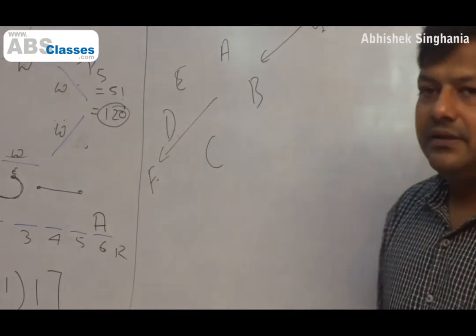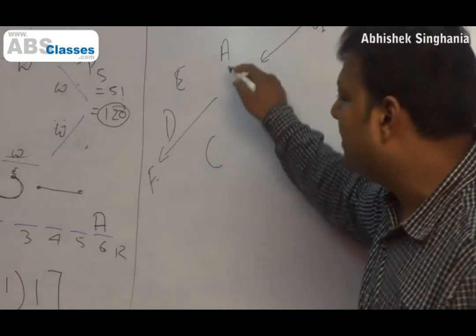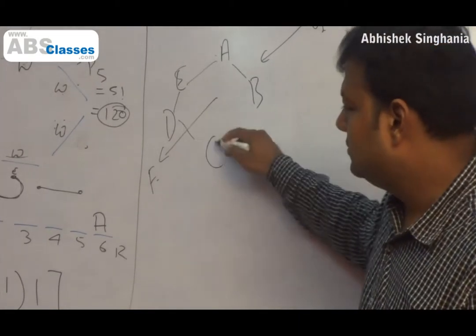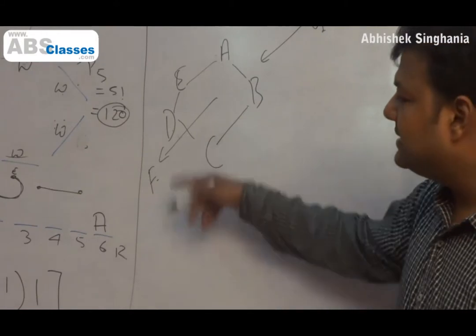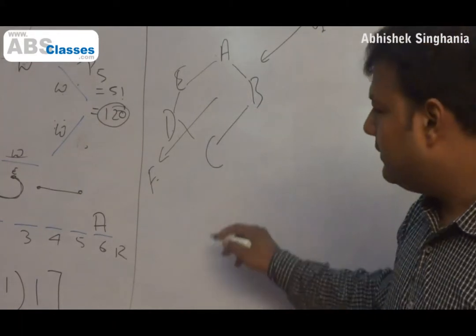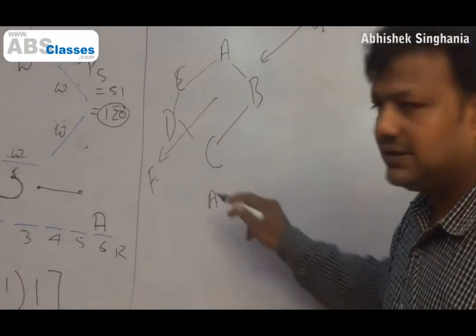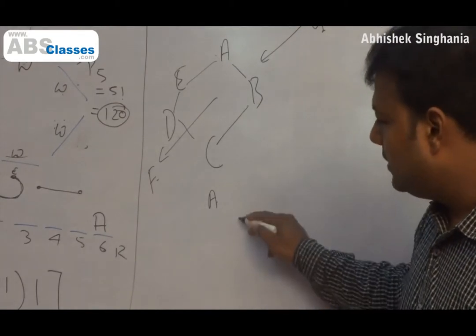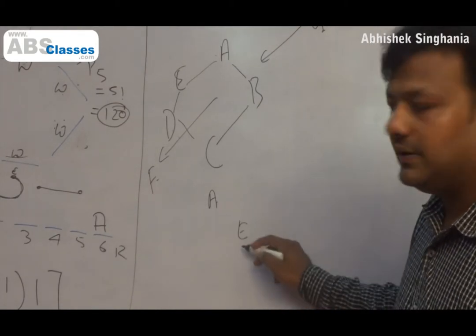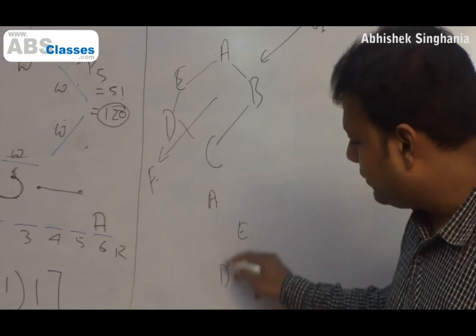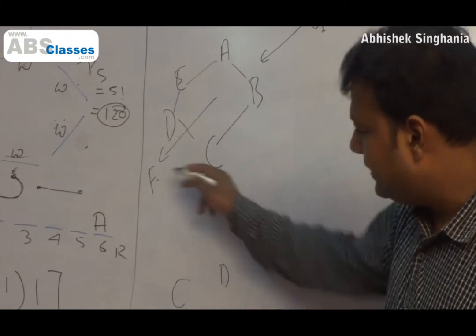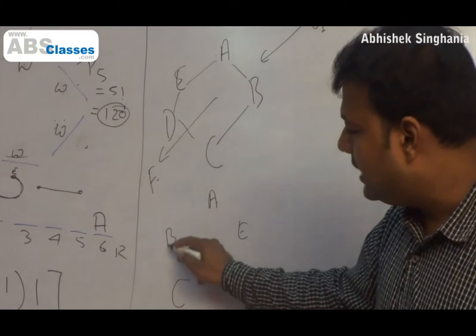What will he see? Just try to visualize for once. It may be a little difficult, but try. What will he see? Will he see exactly what F is seeing? No. What he will see is something like this. He will see A all right at the top, but he will see E to the right of A. He will see D to the right of E. Then he will see C the way F sees C, but he will see B to the left of E.